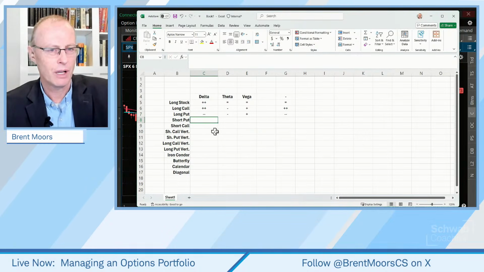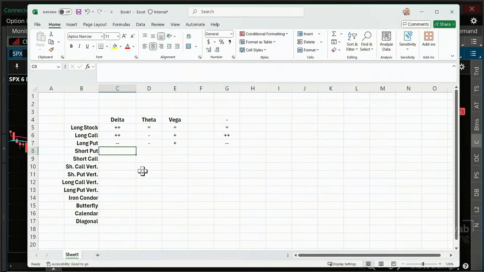All right, short puts. What have we got? Short puts are positive delta. We're bullish on short puts, just as we're bearish on short calls. Now, often we don't talk about short calls in this class because a lone short call has theoretically unlimited risk. But as part of another trade, sometimes we'll look at the different components: long calls, long puts, short calls, and you can add these together to figure out what's going on.